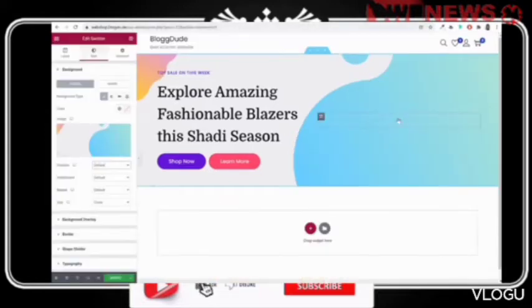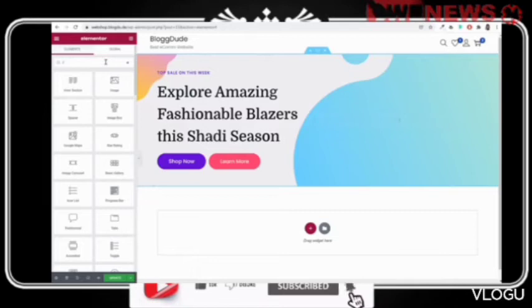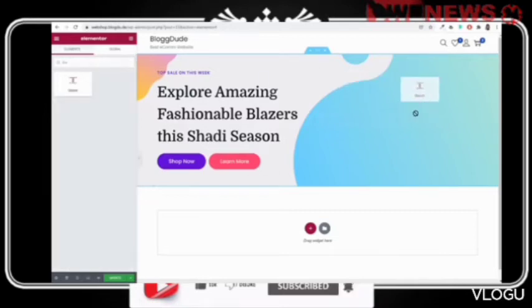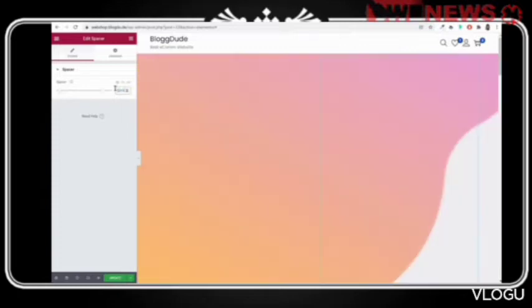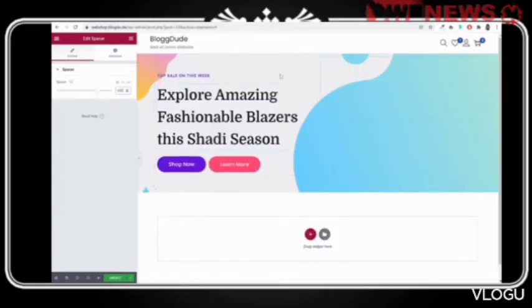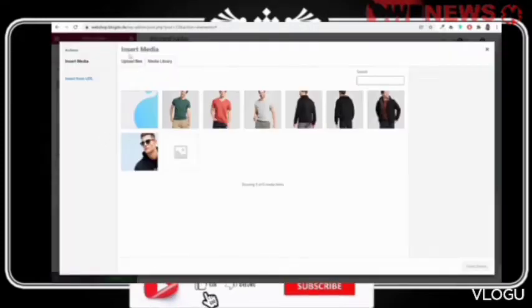Now again, come back to this website. First of all, what I want to do is add space in this option. Add spacer. In the second column, add space, and we want exactly 450 because the size of this image is also 450. The size that we have set for the row is 450. Once you add this space, click on this section, click on edit column, go to style and add some background. And I have given you this image as well.